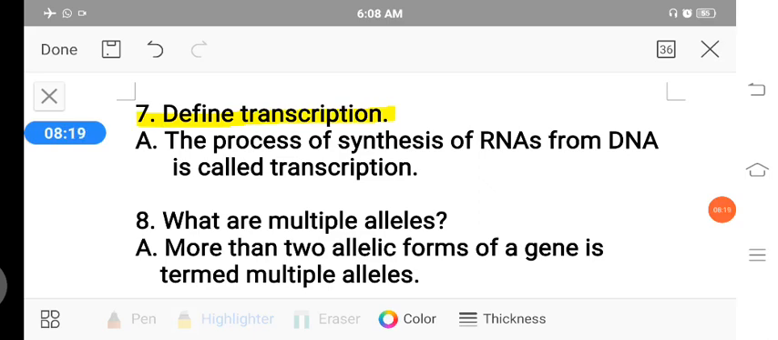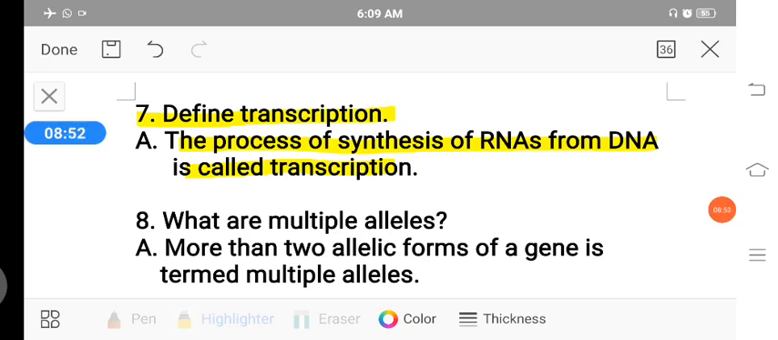Transcription is the process of synthesis of RNA from DNA. From the DNA, there is a formation of RNA. Such a process is called transcription: the process in which the DNA produces the RNA, or the synthesis of RNA from the DNA.